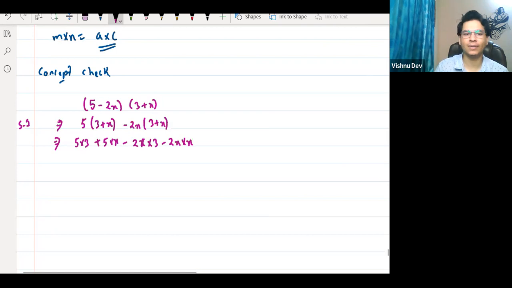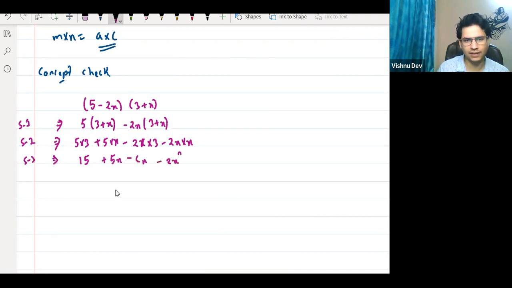Step by step, everyone, step by step. मेरे साथ करते रहो, ठीक है? Solve step 2. Step 3. What is step 3? So it is 15 plus 5x minus 6x minus 2x squared. So I can rewrite it. So it is minus 2x squared. Right? Now, what is 5x minus 6x? Tell me, what is 5x minus 6x? Minus x. Correct. And plus 15. So this is step 4.